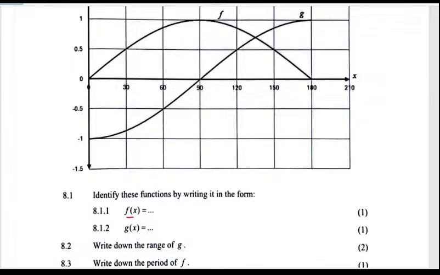This looks to be like a sine graph, because you must just finish this up to 360, and then you're done. The maximum is the 1 at 90. So what I'm going to end up with should be just a simple sine x.